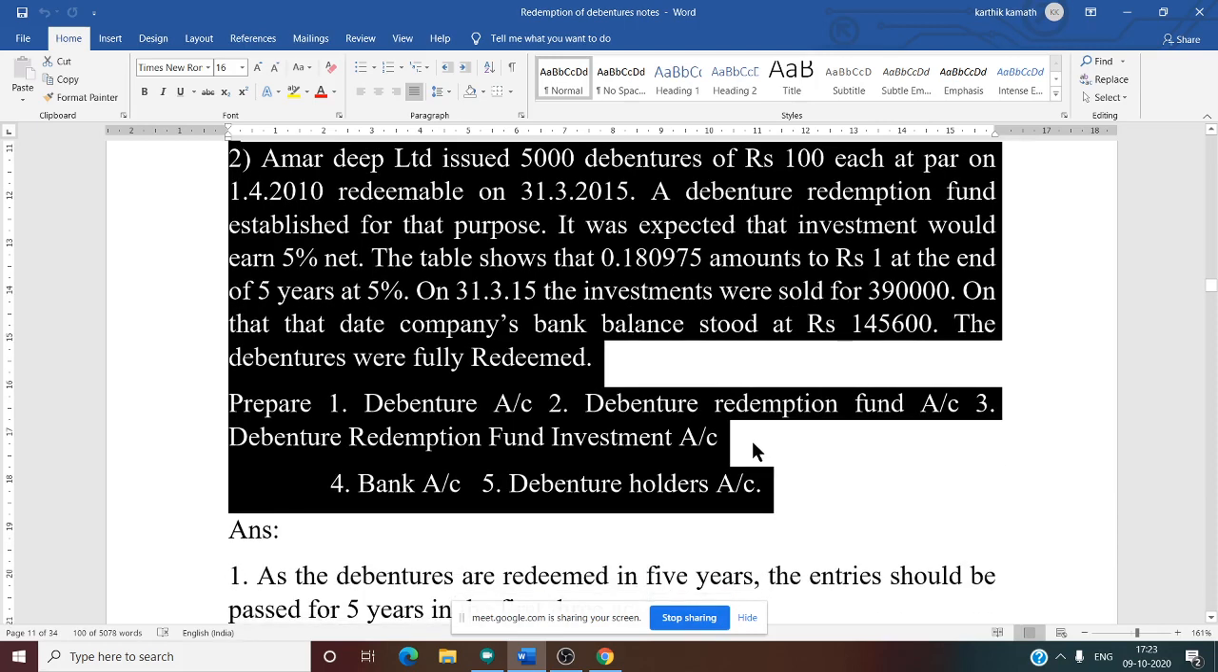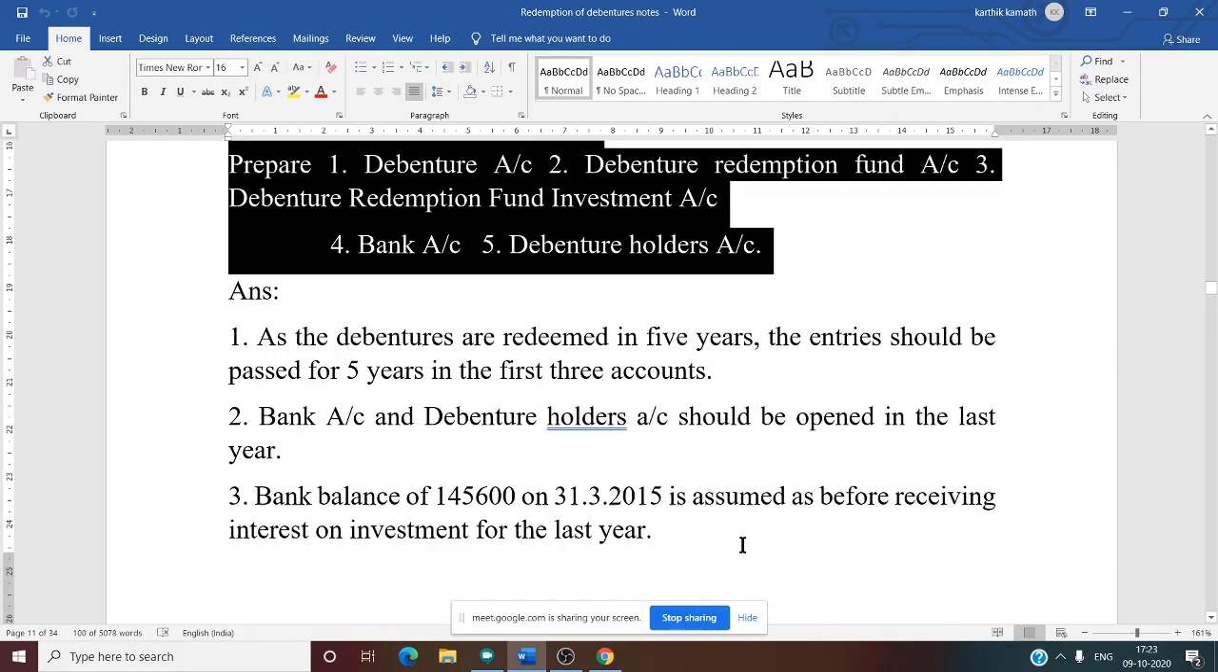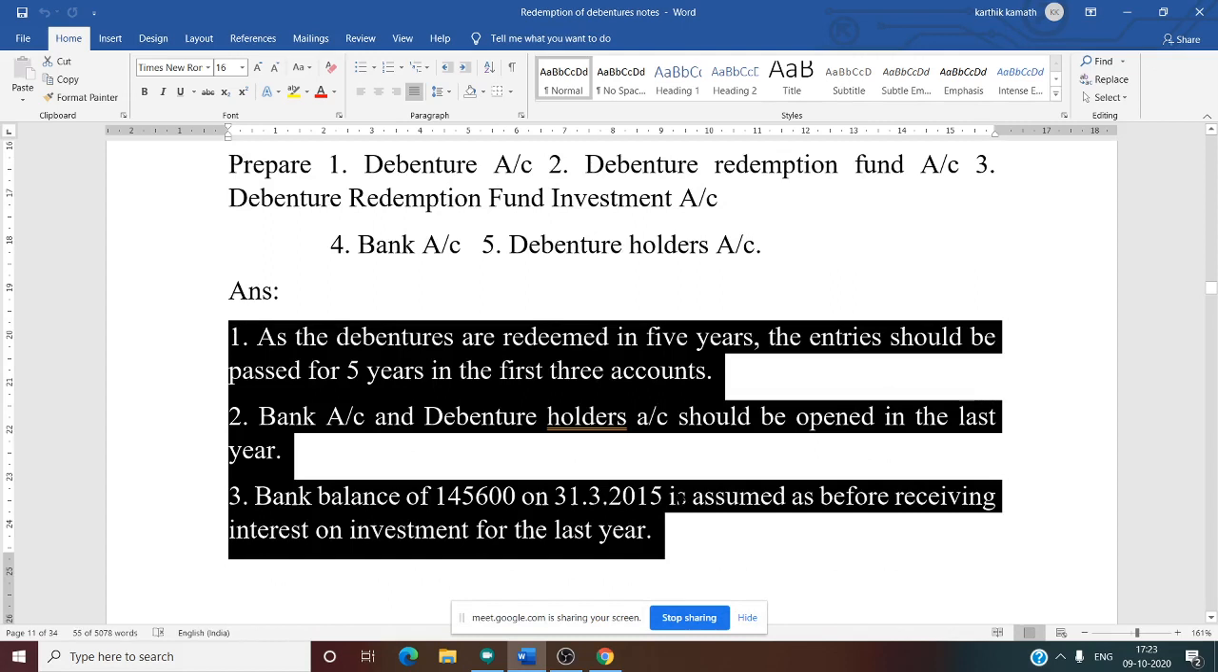Basic problem is given, and now we need to solve it. See this now. First, there are certain notes given, which we have already discussed. As debentures were redeemed in 5 years, entries should be passed for 5 years in the first three accounts. Yes, that we know. Bank account and debenture holders account should be opened in the last year. That is true. Why? Because the bank balance at the year end is given and the debenture holder will get the amount at the year end.